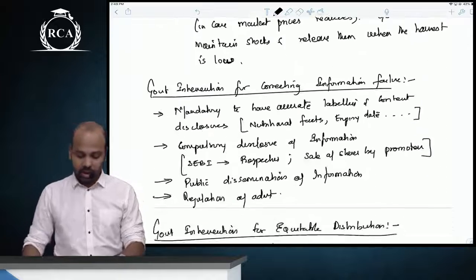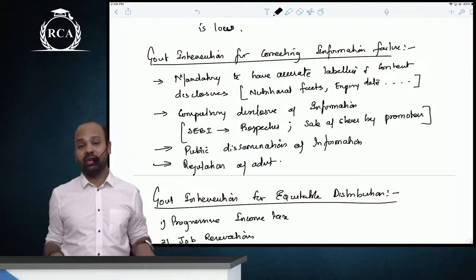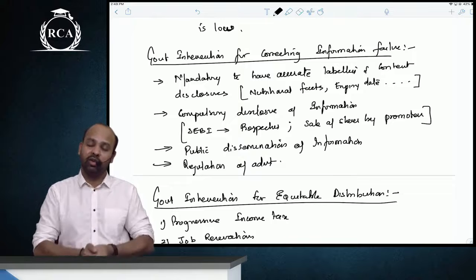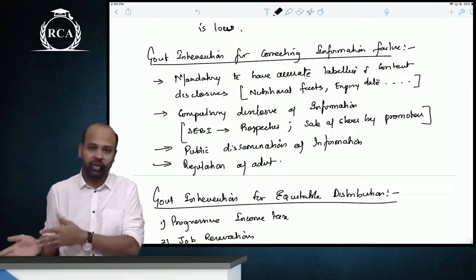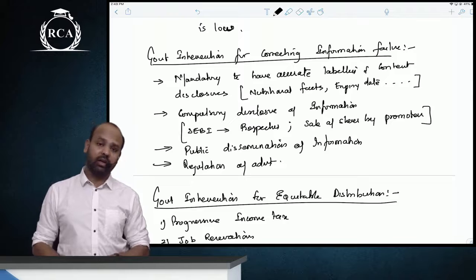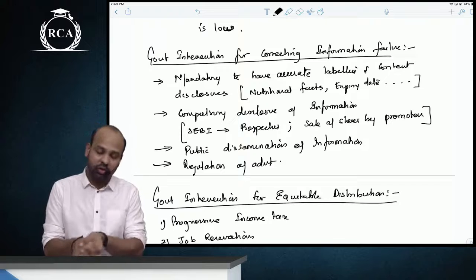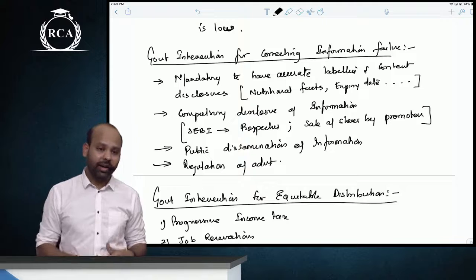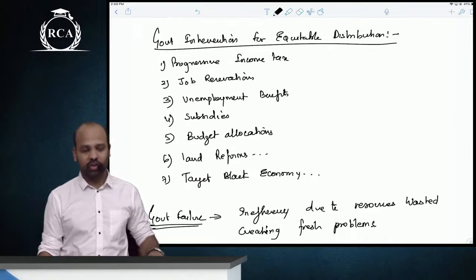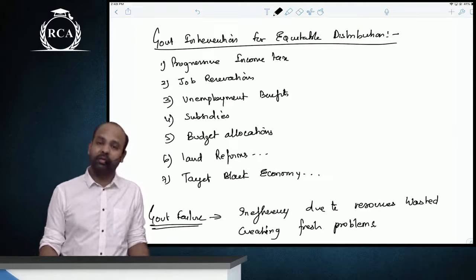Then we moved on to government intervention for correcting information failure. There can be strict regulations regarding compulsory disclosure of information, nutritional information, product composition, whatever it is. And then government can themselves provide information, and there can be compulsory disclosure of information. Government can regulate advertisements.